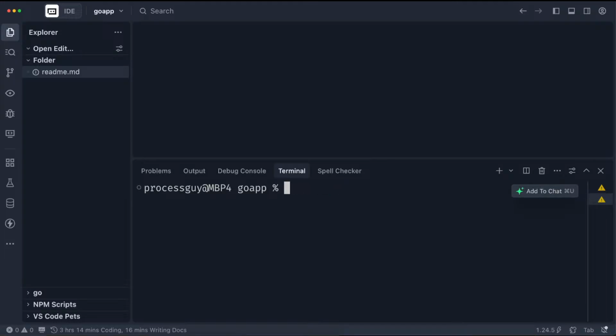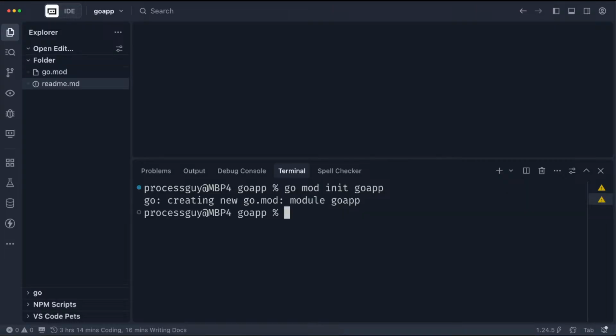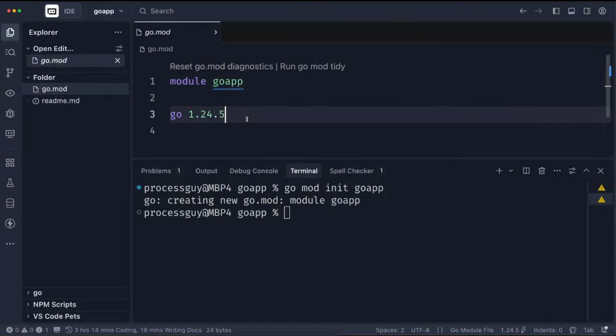Now, how do we initialize our project for the first time? We do go mod init. This initialize allows you to create a package name. So what do you want to call your program? For lack of a better word, I would just say go-app. You can call it anything. Once you do this, it creates your module for you called go-app, and then we have it inside here.